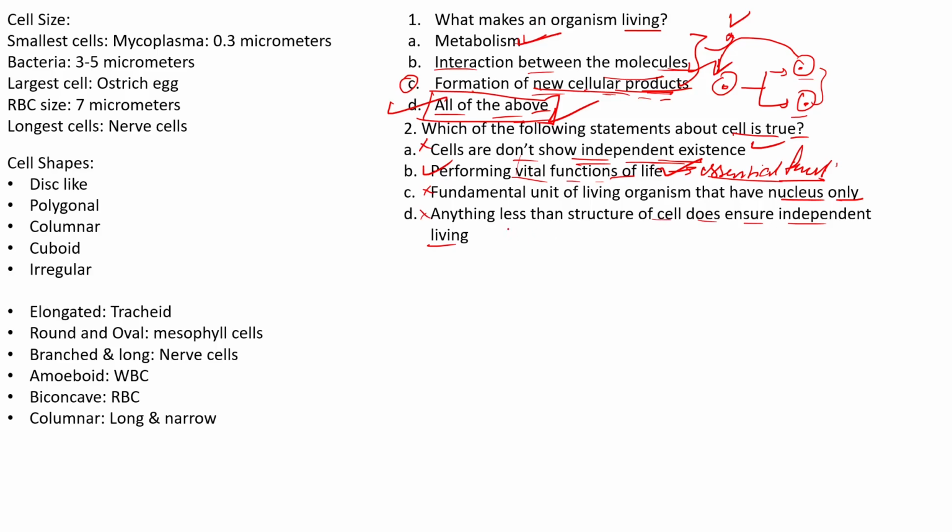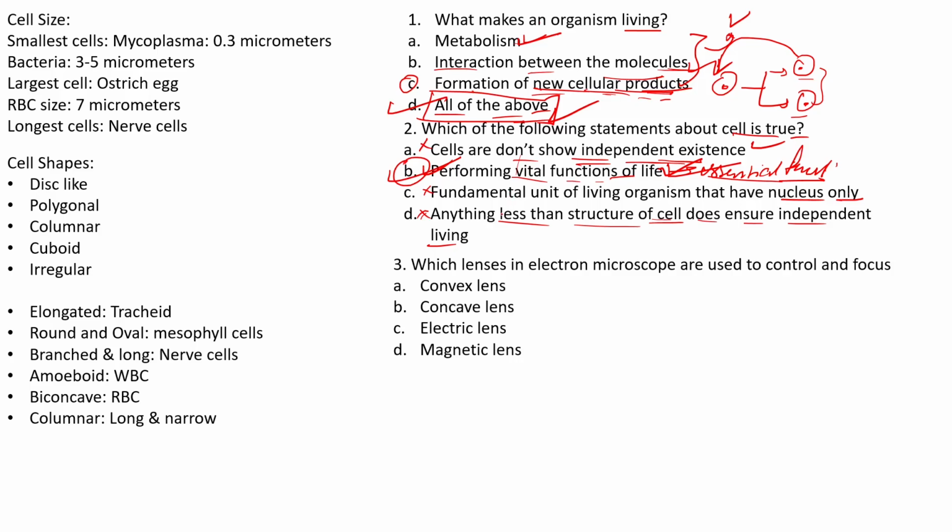If any one part or any one component is missing, it cannot live independently. So hence the fourth statement is also false. So we can say that B statement is actually the true one: performing vital functions of life is a true statement about the cell.